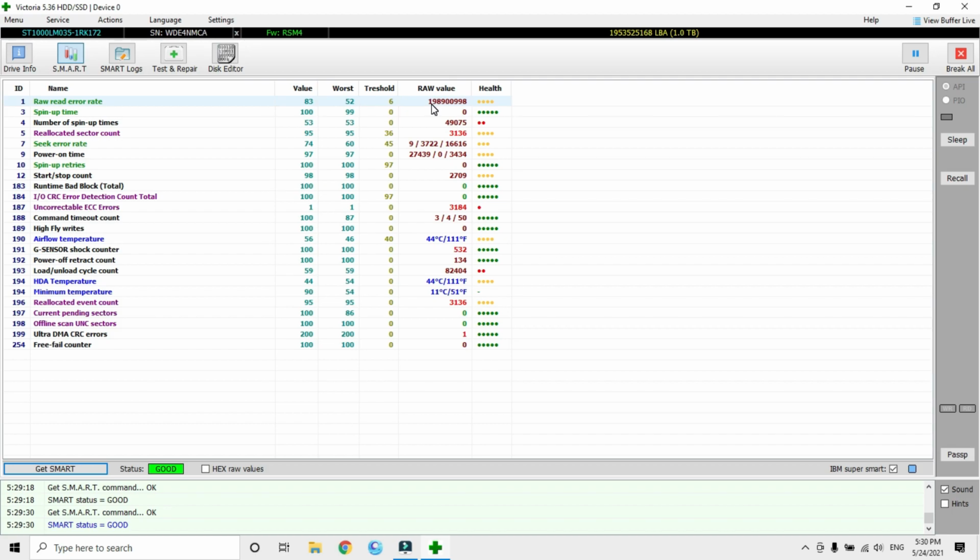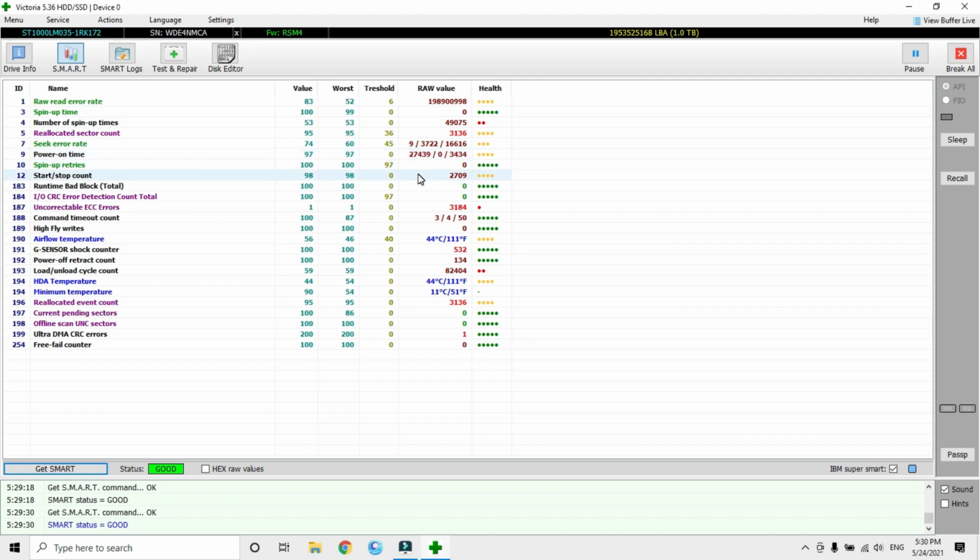We are still working on this. I have this many errors and reallocated sector count. Raw data can be reallocated with system reserved data, and the reallocated sector count is 3136.